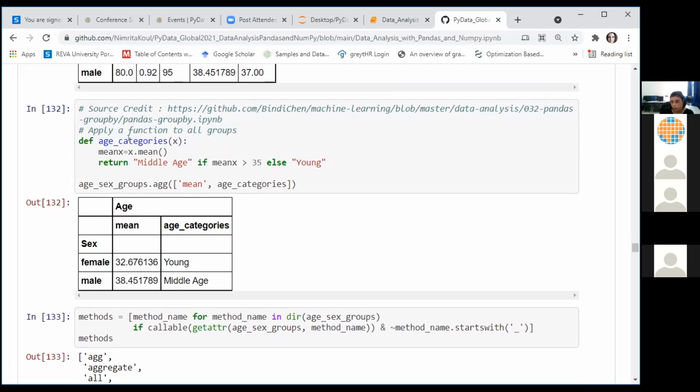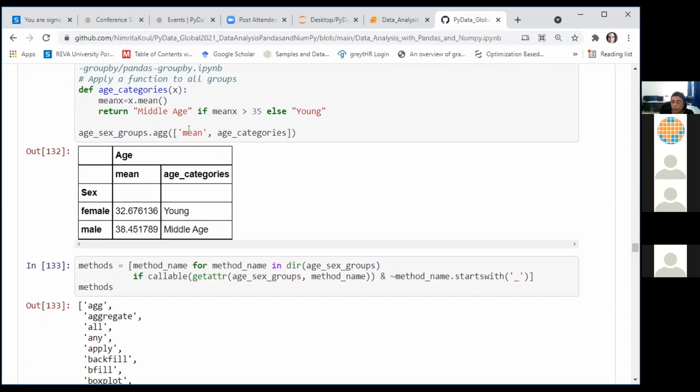What I wanted to demonstrate here is that once you create your groups, once you group your data frame, you can apply a list of functions on the groups using the .agg function. The list of functions can not only be the built-in functions, but you can also apply custom, user-defined functions. So we applied the mean function on the groups created based on the sex column in the data frame.